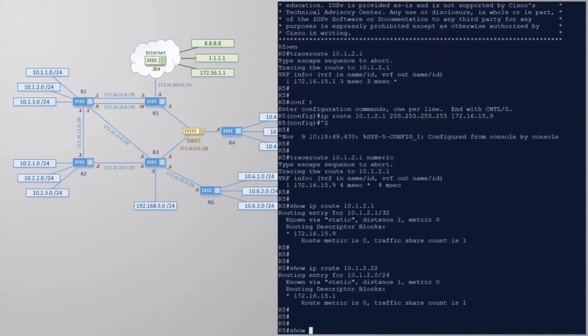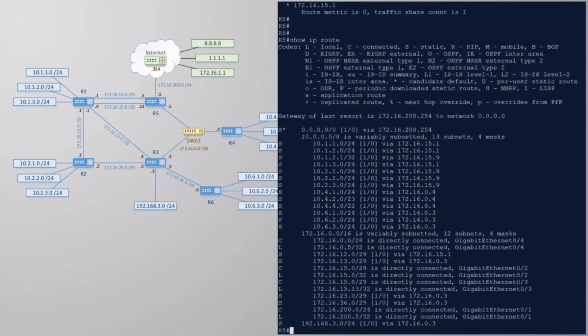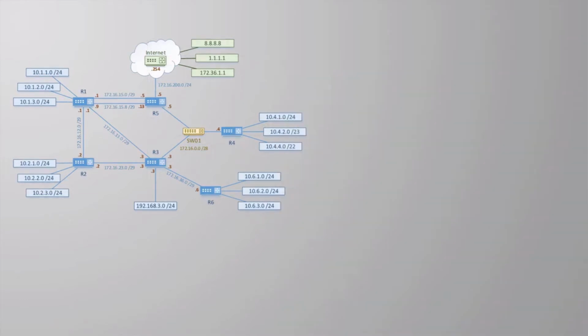Let's bring up a routing table again. You might remember from the last video that I said I'd explain the two numbers in the square brackets later. Well, the first one is the administrative distance. As you can see here, it is set to 1. If we want to, we can manipulate the administrative distance to our advantage.